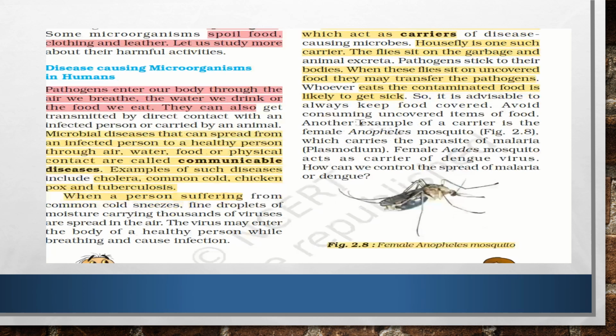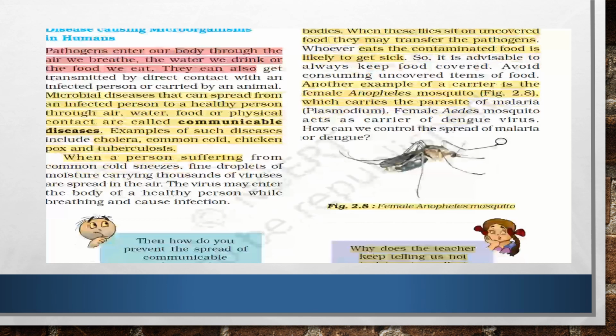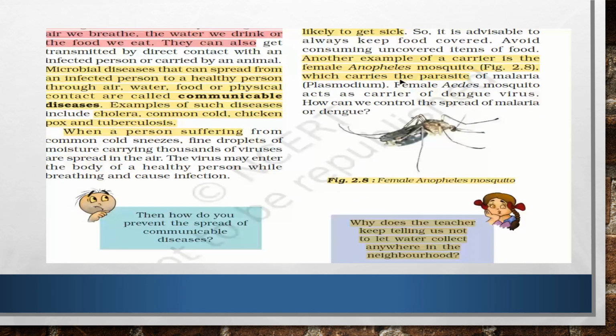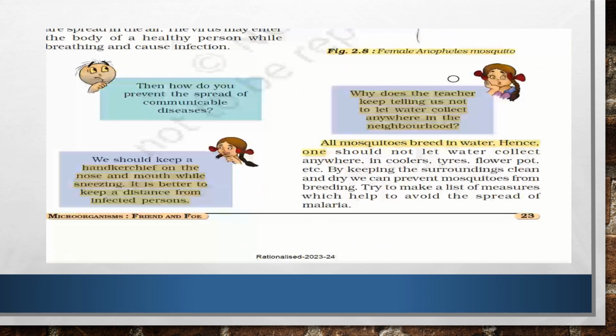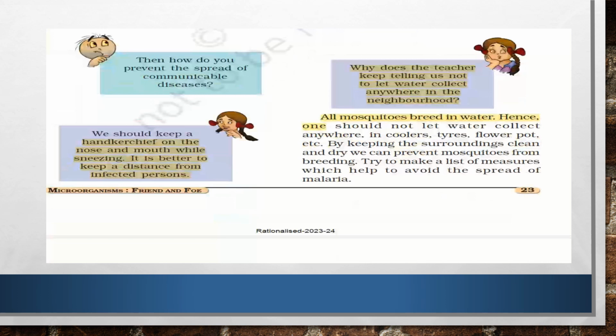Another example of a carrier is the female Anopheles mosquito, which carries the malaria parasite, Plasmodium vivax. The female Aedes mosquito causes the dengue virus. So how can we prevent dengue and malaria? We know that these insects breed in water.